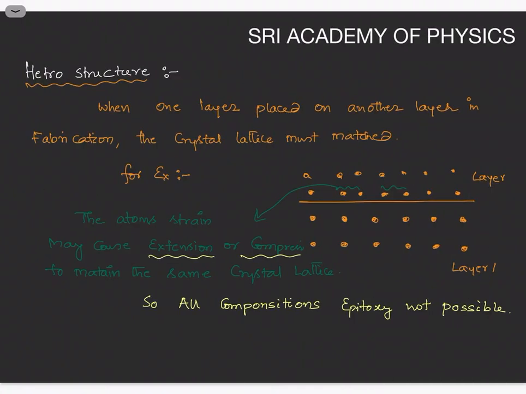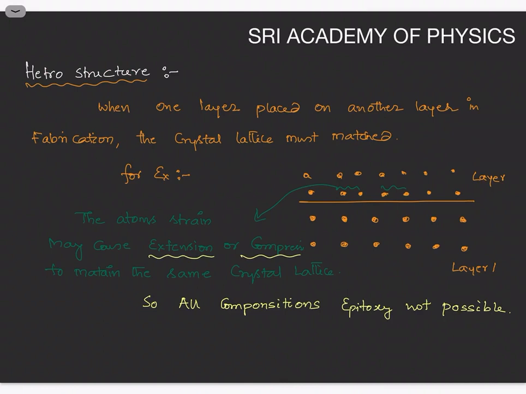Now, heterostructure. What is meant by heterostructure? One layer placed on another layer in fabrication. One layer is made with some semiconductor compound, and another layer is another semiconductor compound. When one layer is placed on another layer in the fabrication, such a structure is called a heterostructure.